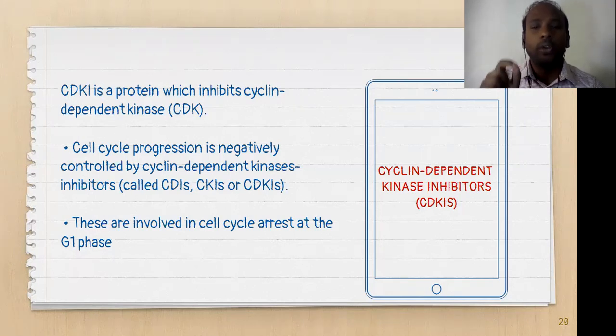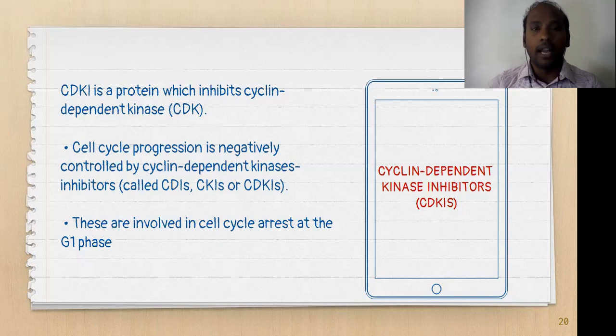So there are a few inhibitors that can act on the CDKs and make the CDKs deactivated. This is very important because of the controlling events. Whenever the cell wants to divide, only at that particular time the CDKs have to be activated, not all the time. Clear? So cell cycle progression is negatively controlled by the cyclin dependent kinase inhibitors.